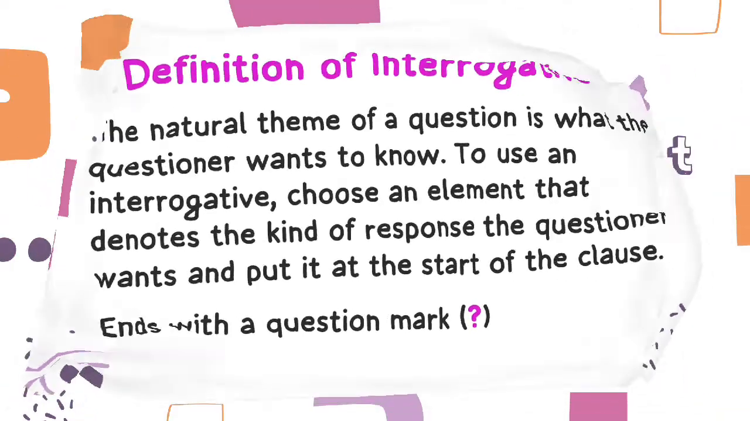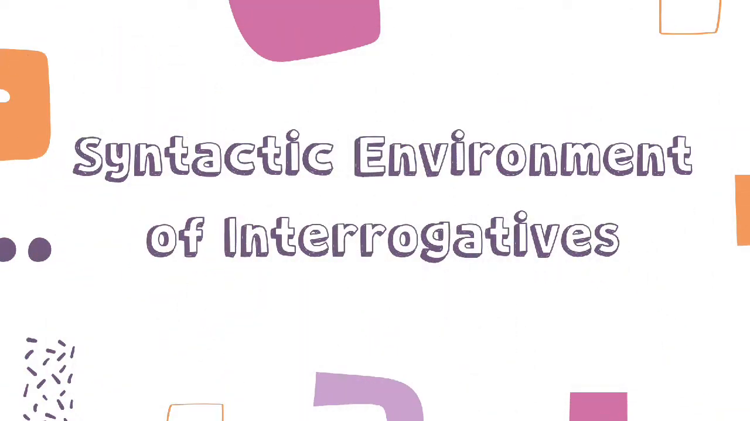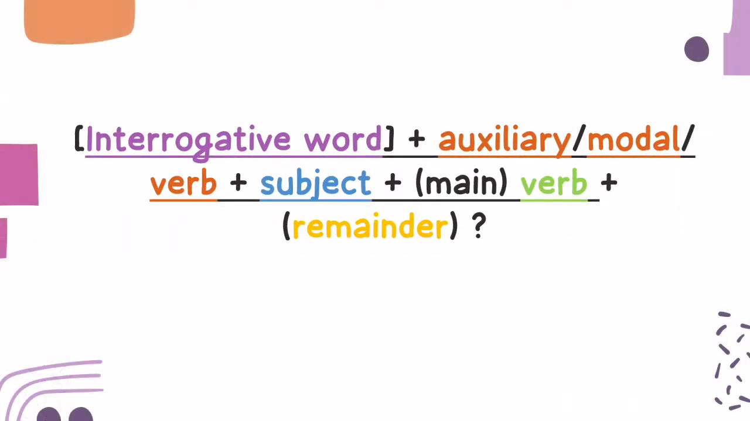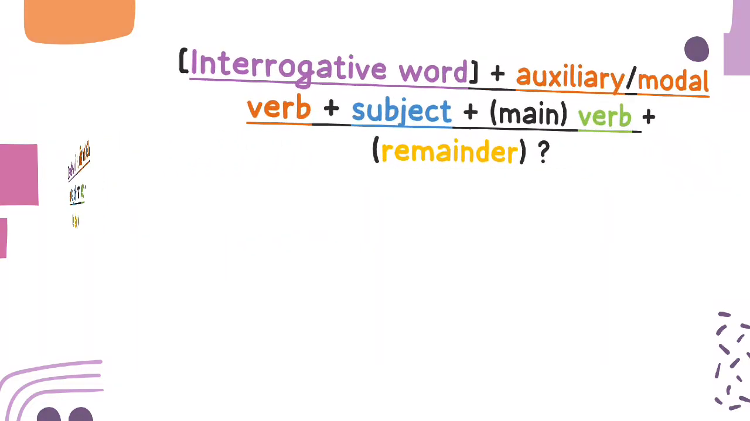Interrogative always ends with a question mark. This is the most common syntactic environment of interrogatives according to the Cambridge Dictionary. It starts with an interrogative word plus auxiliary or modal verb plus subject plus main verb, if there is any other verb, plus remainder and the question mark.